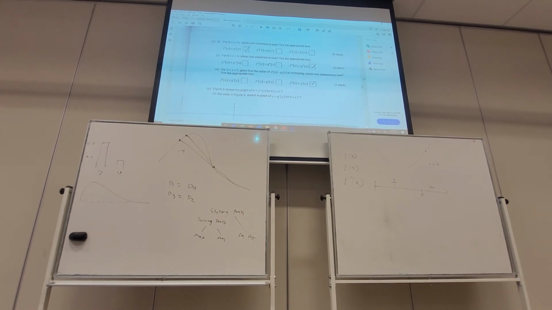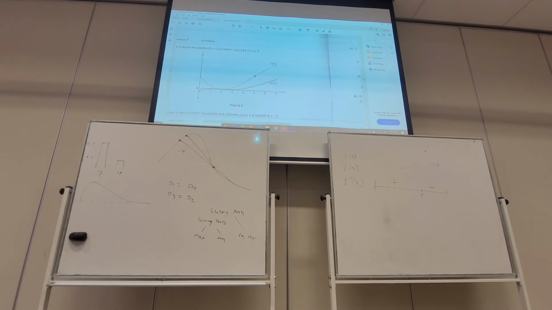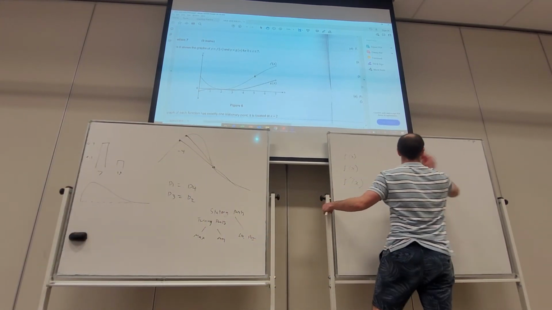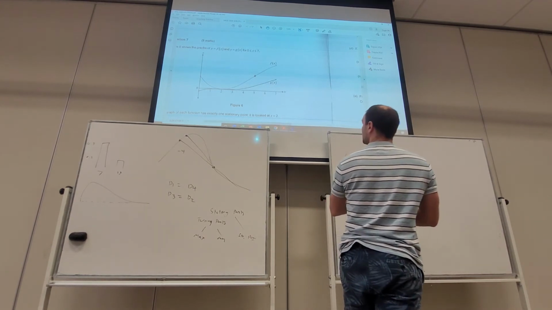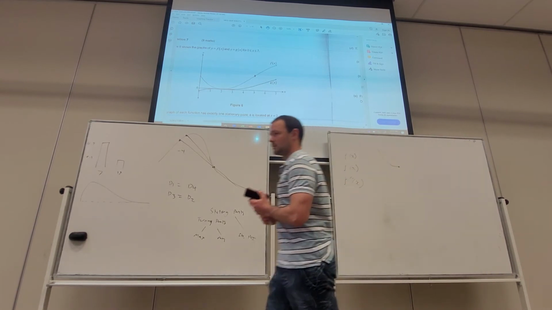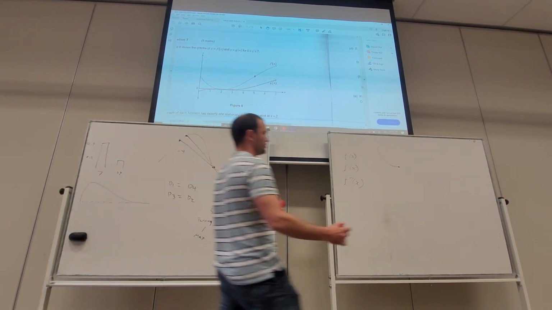Between 0 and 2, tick which statement is true. So let's look at 0 and 2. The first question is about f dash of x versus g dash of x. They're saying the slope. We're just looking at the intervals between 0 and 2, so I might sketch that so I can point to it up here on the board. So between 0 and 2, that's f of x, and this is g of x.